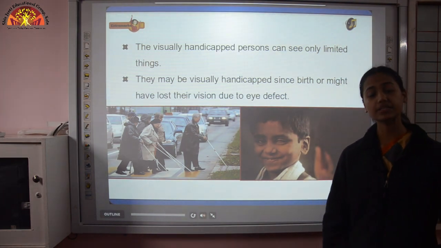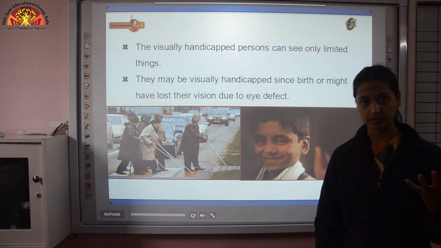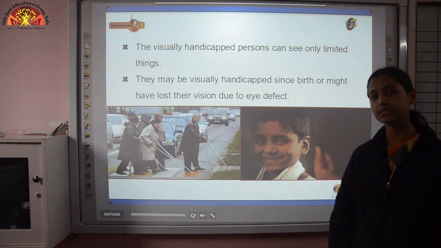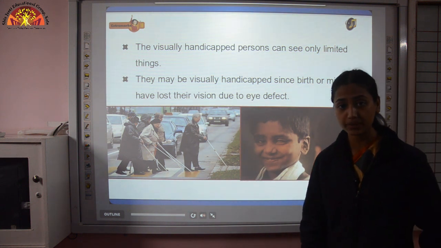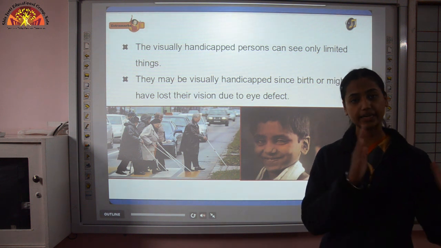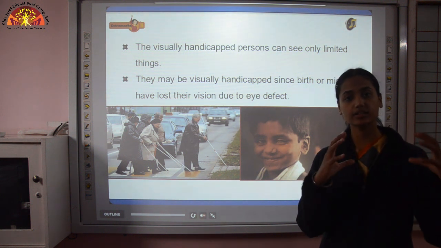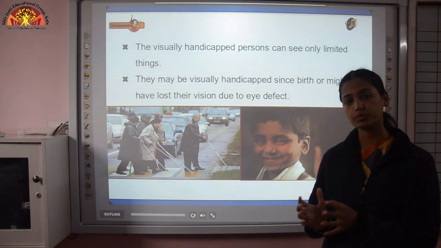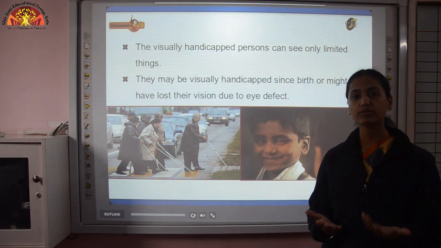In this, what happens is the lens becomes opaque, and that's why they are not able to see anything, because we know that the lens is transparent. That's why the light rays refract and an image is formed. But if the lens is opaque, then how will it be possible?